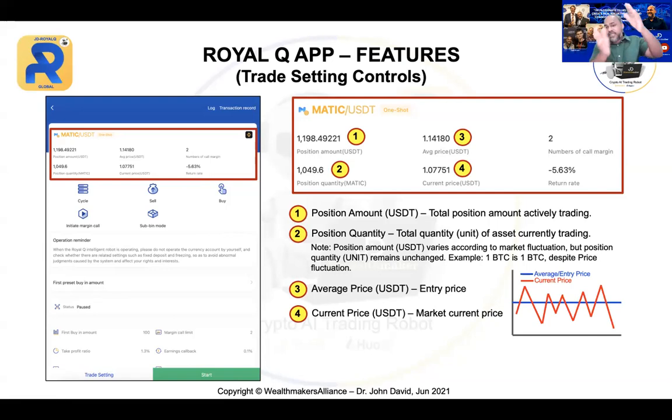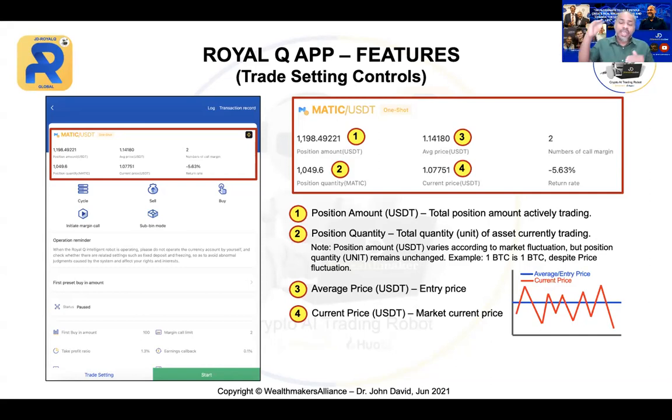Now, when the market goes down and hits your number of calls, you will have a new average price. Please understand that. The current price is your current market price. You can see this chart. The blue is your average price or the entry price. The red is the current price. The current price will always go up and down. That is how the current price works.